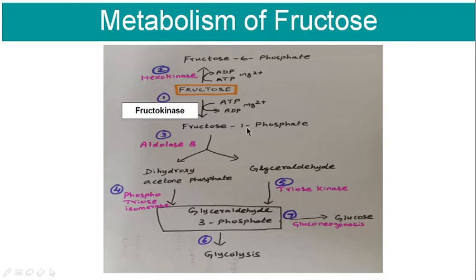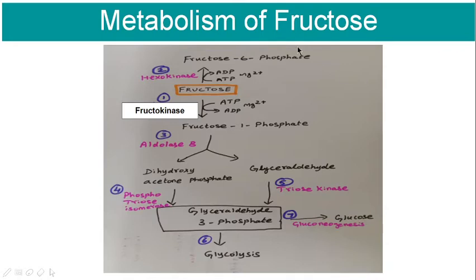This fructose 1 phosphate, this is the pathway. In the presence of the enzyme phosphofructokinase 1, it can be converted into fructose 1,6 bisphosphate, and in that way also it can enter the glycolytic route. This glyceraldehyde, again with the help of the enzyme alcohol dehydrogenase, can be converted into glycerol, and this glycerol can be converted into triglyceride. In the minor pathway, fructose 6 phosphate can also enter into glycolysis.